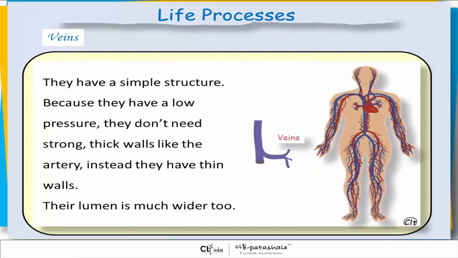They have a simple structure because they have a low pressure. They don't need strong, thick walls like the artery. Instead, they have thin walls. Their lumen is much wider too.